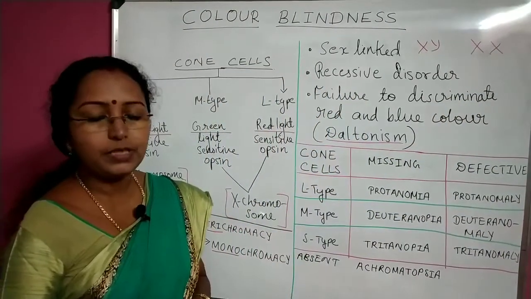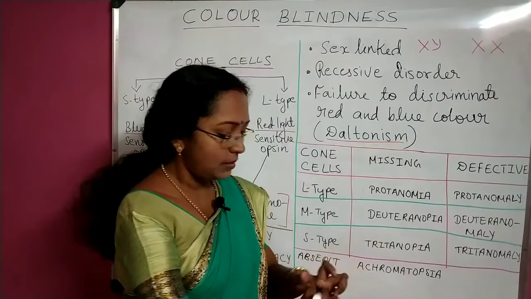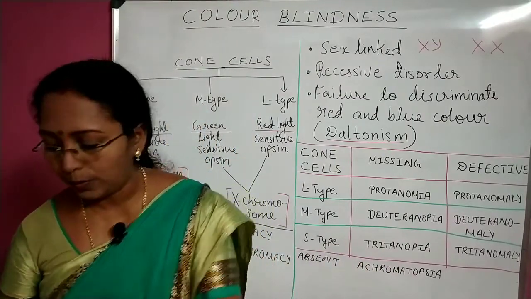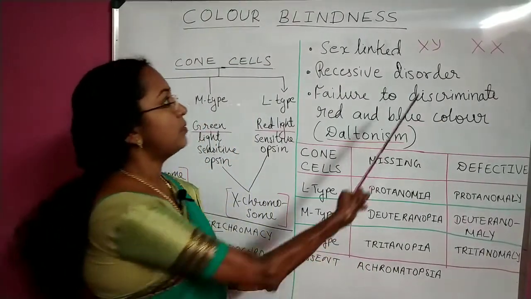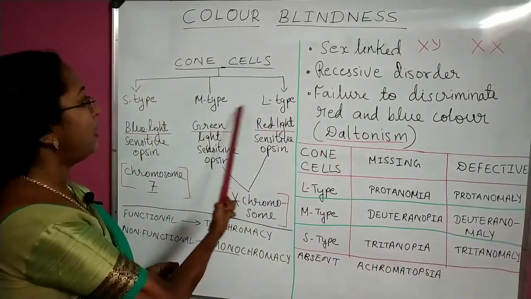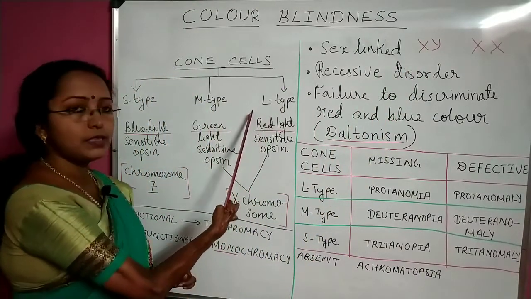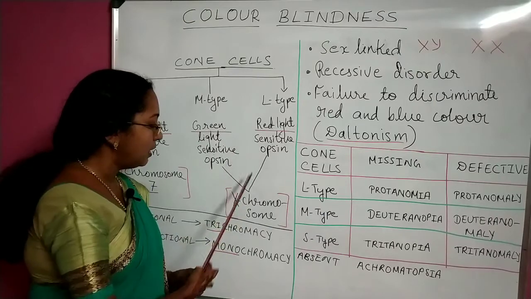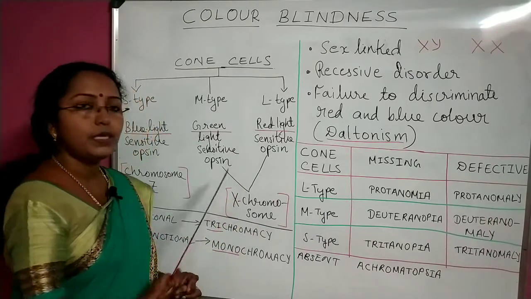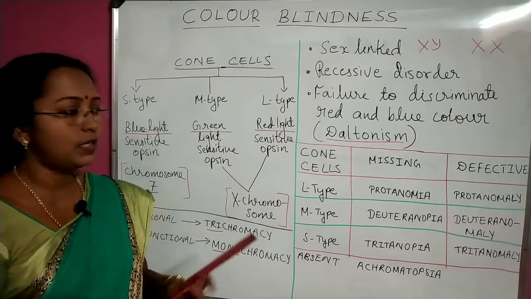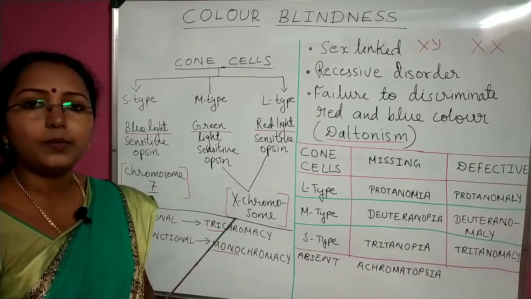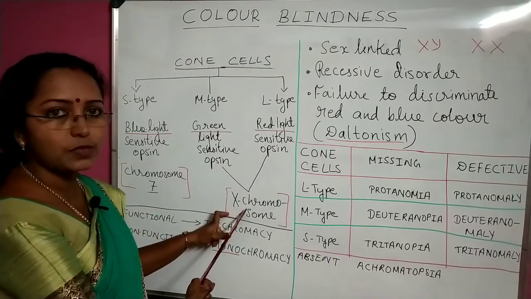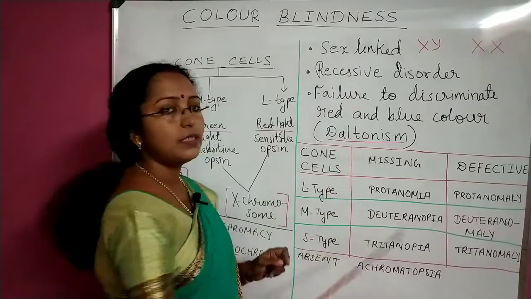Okay, so this defect is with respect to which chromosome? It is with respect to the X chromosome. Which defect? M and L type cone cells, if they are absent or malfunctioning, it is all because in this chromosome that particular gene is not present or not functioning properly. That means it is linked to the X chromosome. That means it is a sex-linked disease.